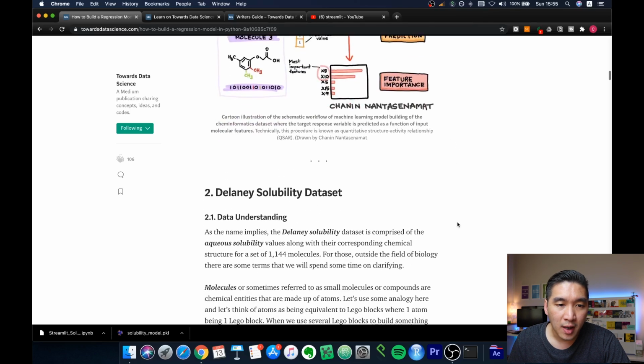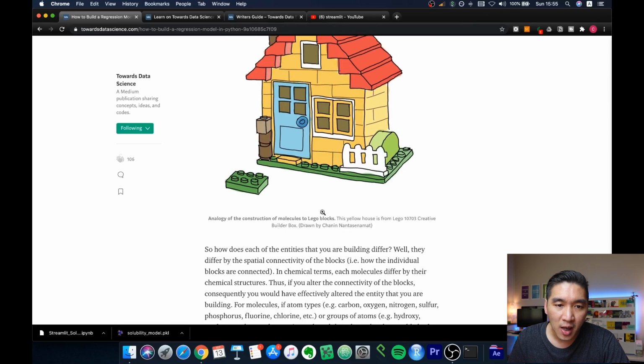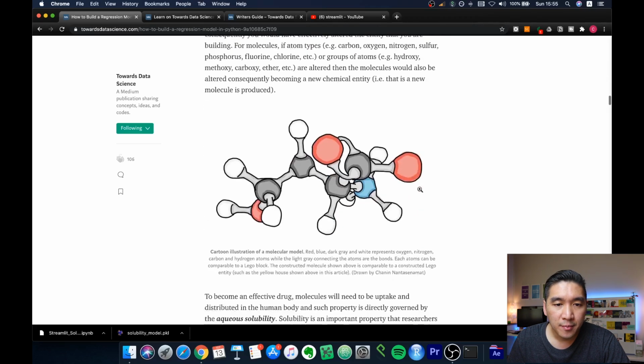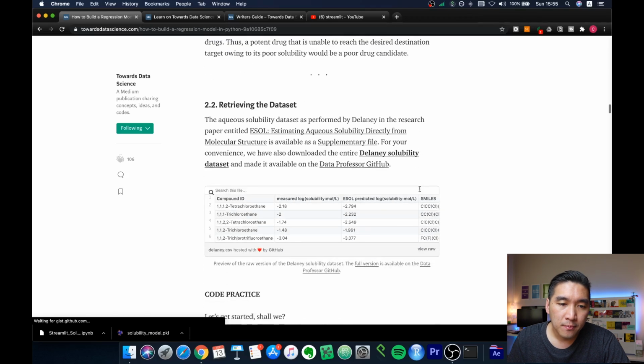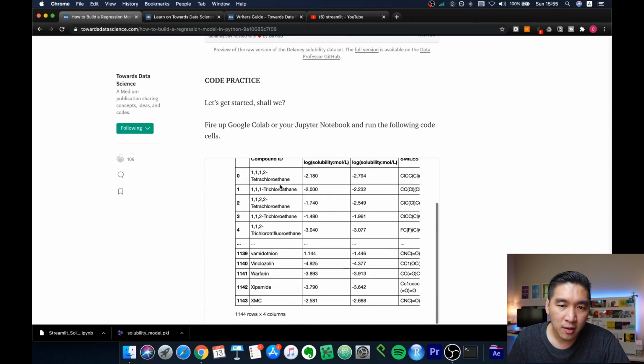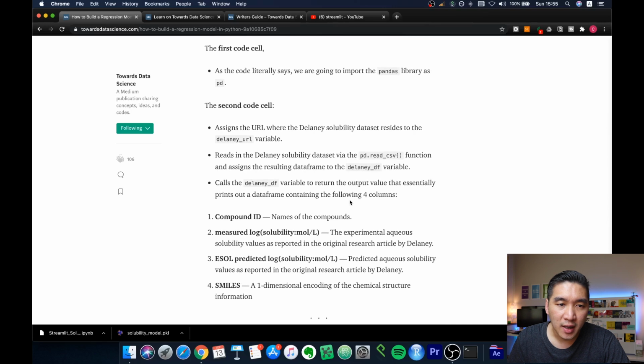Okay, so I made an analogy to Lego building blocks when we want to build molecules. And I've shown all of the step-by-step of the tutorial here. So we have the code and we have all of the explanation.